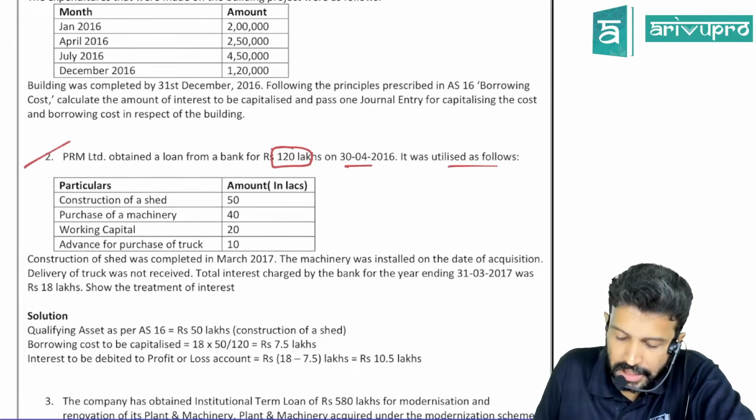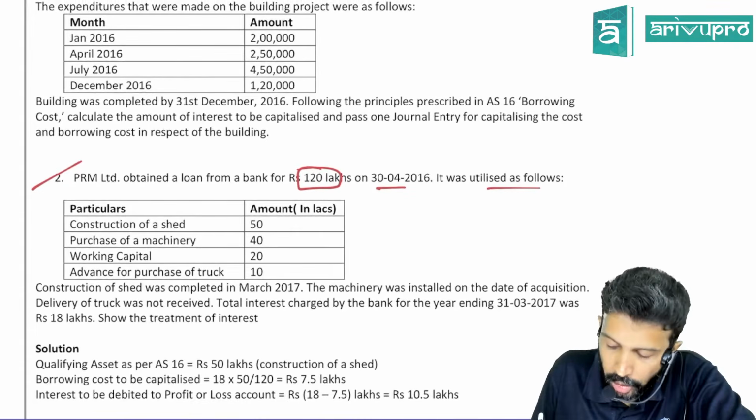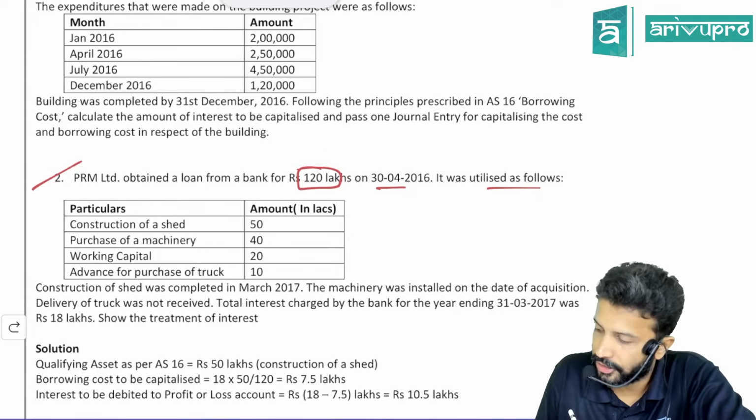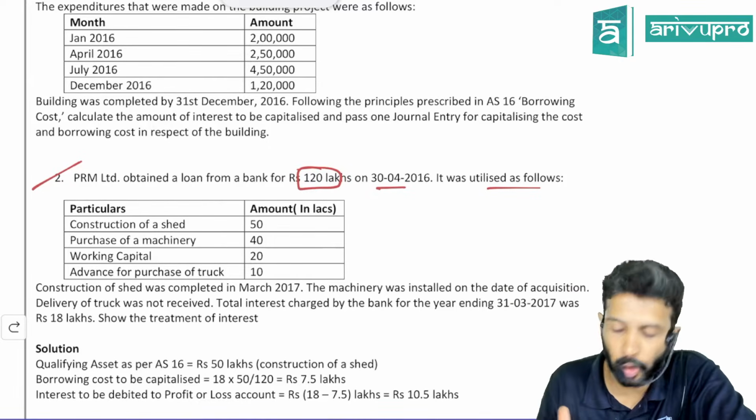It was utilized as follows. You have taken one loan, the total loan amount is 120 lakhs. It got utilized for the following.